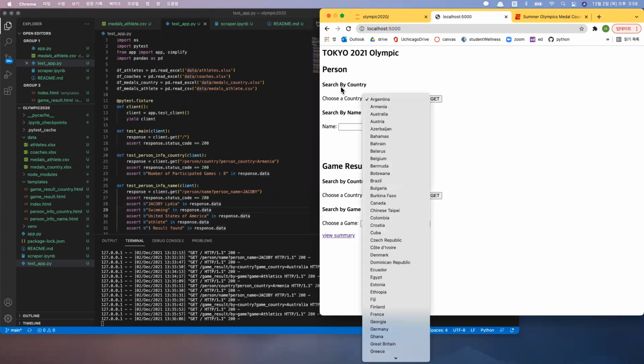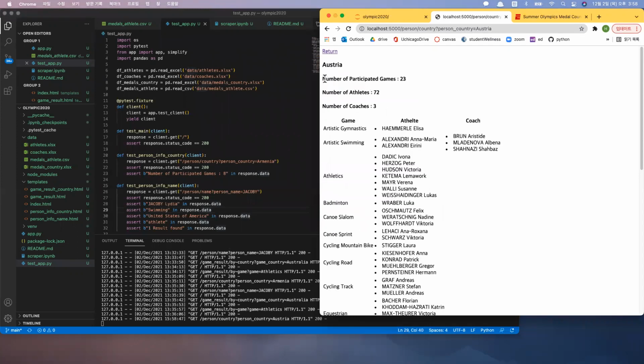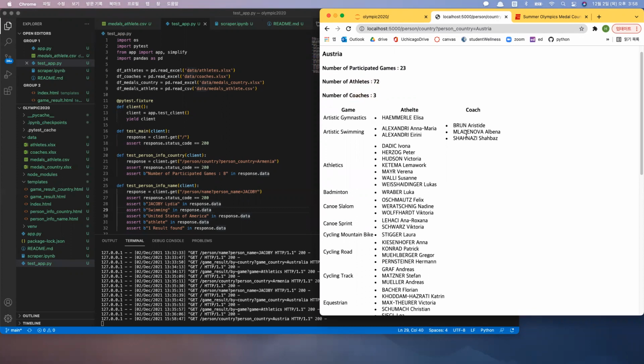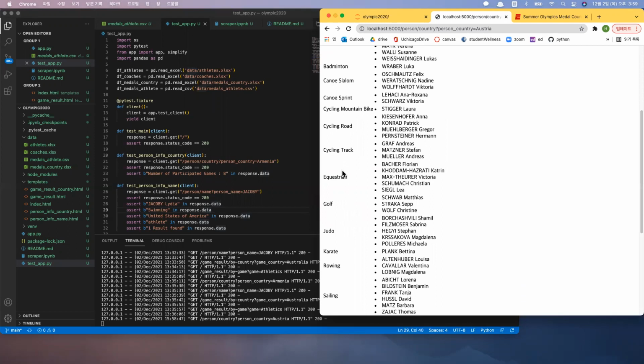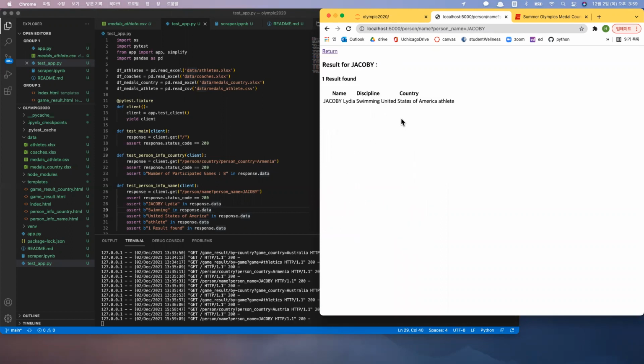So if you search by country about a person, for example, Austria, then it gives you the number of participated games of Austria, the number of athletes, the number of coaches, and it lists all the athletes and coaches according to each game type. So this is one get feature. And if we search by name, for example, Jacoby, then it returns a string that contains Jacoby and their name, either athlete or coach. So it displays the name, discipline, the country, and the type of a person, whether he or she is an athlete or coach.